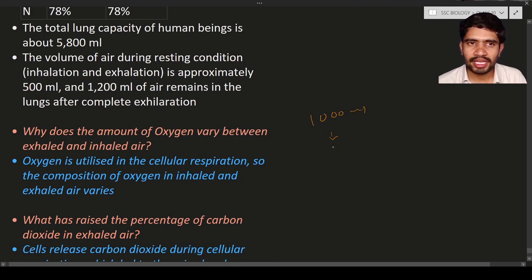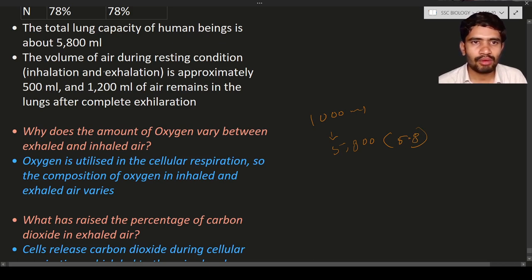It means 5800 ml is around 5 liters, nearly 6 liters, the capacity of the lungs. So 5800 ml means 5.8 liters of gas can be filled into the lungs.